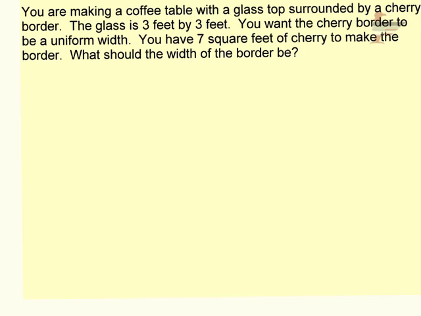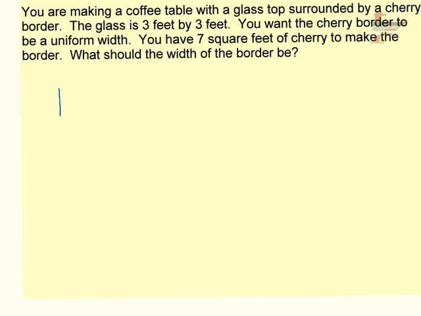All right, last video. You are making a coffee table with a glass top surrounded by a cherry border. The glass is 3 feet by 3 feet. You want the cherry border to be a uniform width. You have 7 square feet of cherry to make the border. What should the width of the border be? All right, I definitely need a picture.